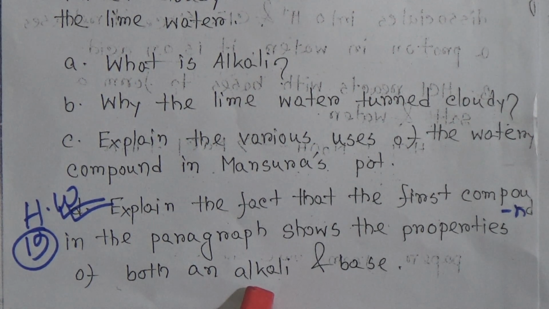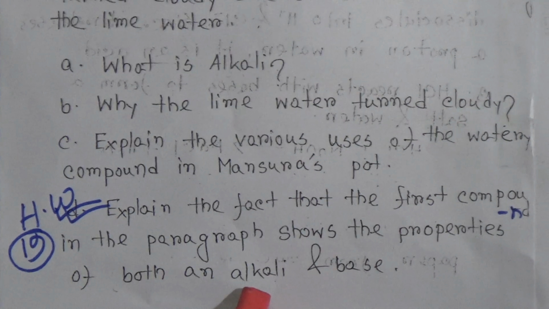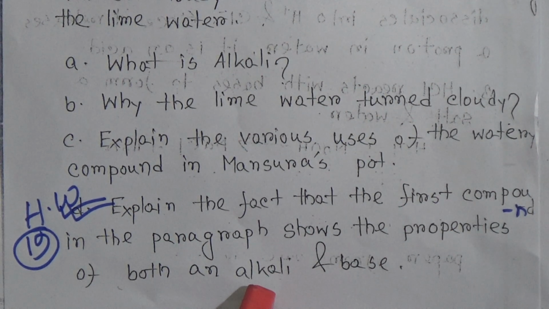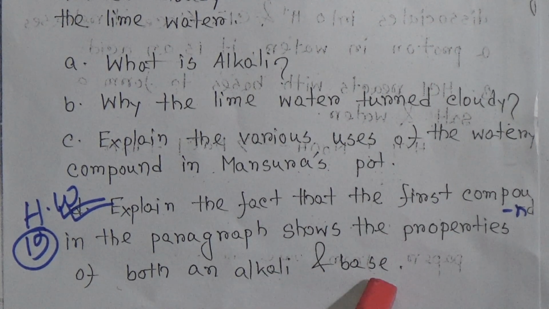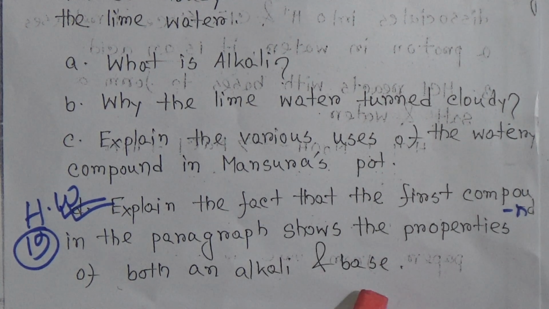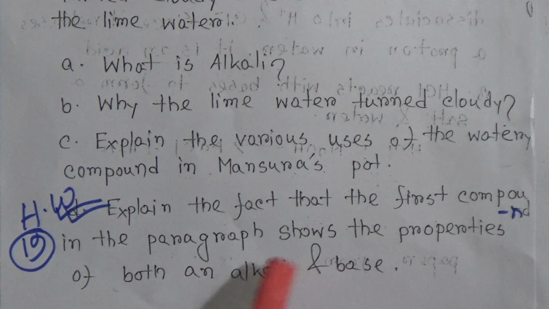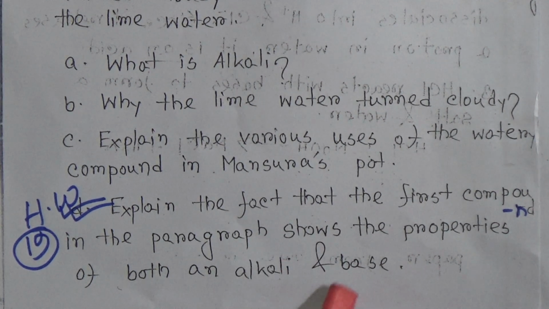First one, it is a metallic oxide or hydroxide, known as base, and alkali because it is dissolved in water. We know the base which is dissolved in water is alkali. And the next point will be it is slippery, and it is also a property of alkali. And last one, its taste is basic, that is also a property of base.